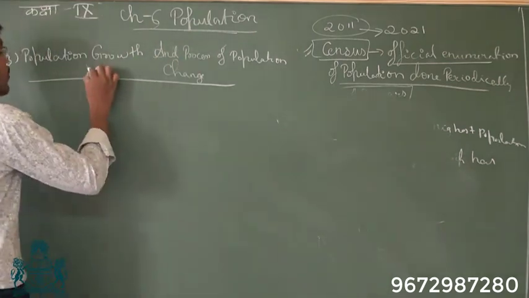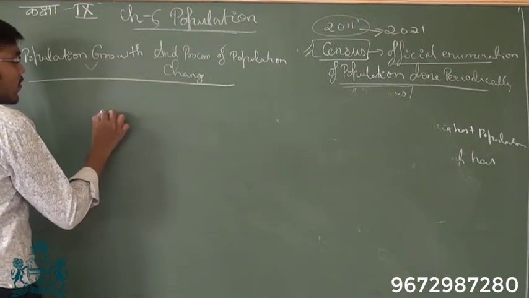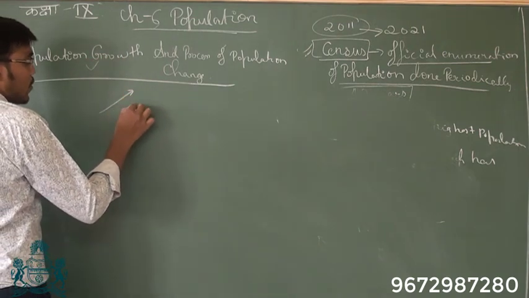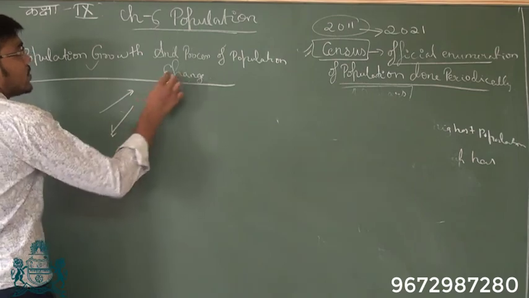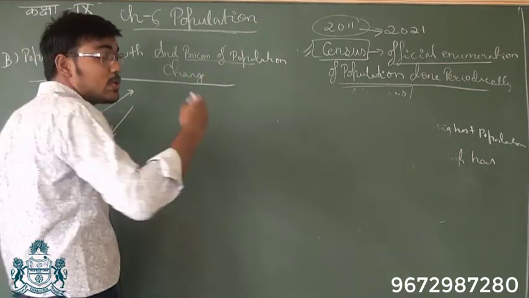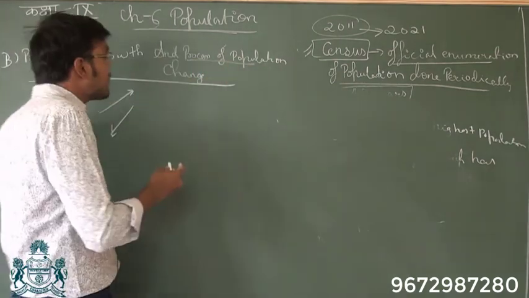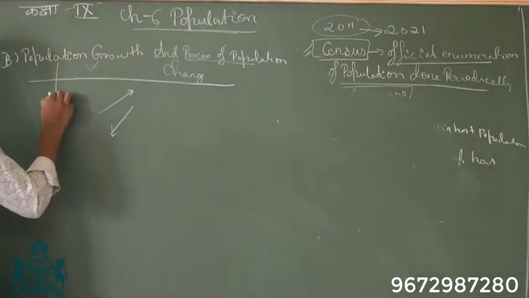Now, if you look at population growth and the process of population change, it tells us about the population growth, like whether population is increasing or whether population is decreasing. It also tells us about how the process of population changes. So first, let us look at population growth.